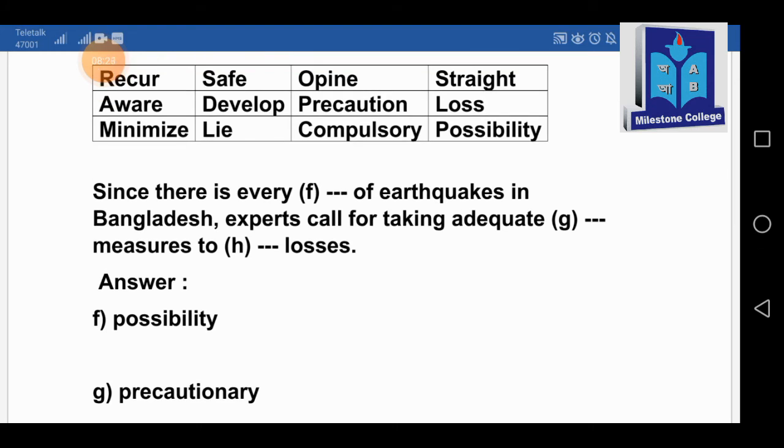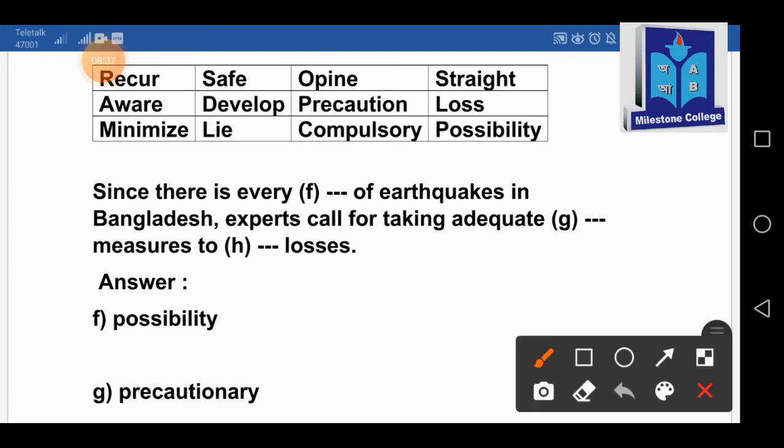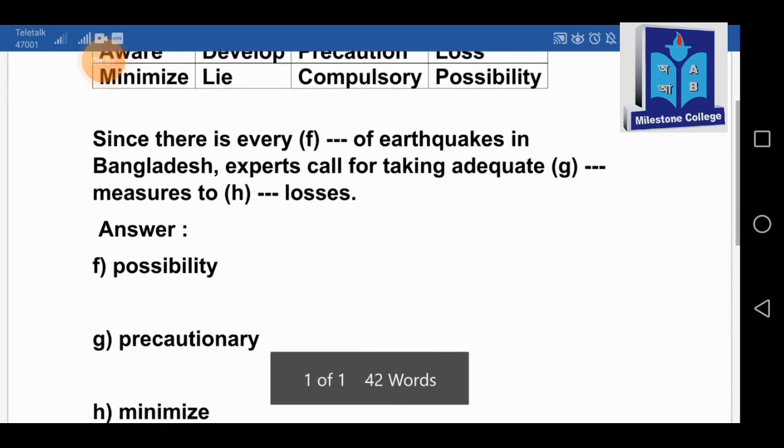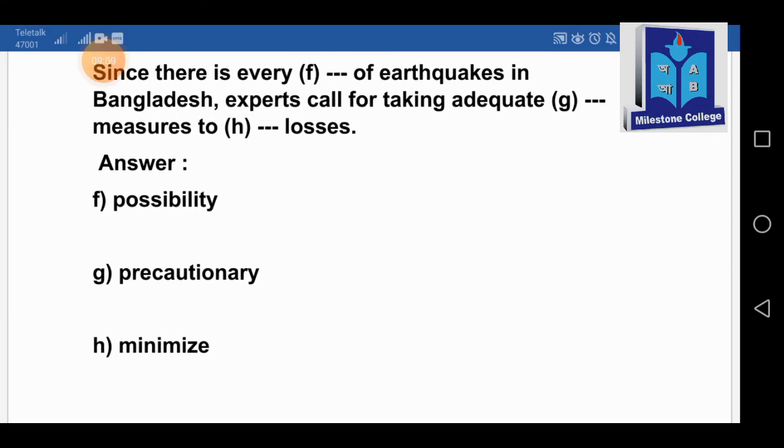Since there is every possibility of earthquakes in Bangladesh, experts call for taking adequate precautionary measures to minimize. So we have got the answer, minimize. No change will be needed there, since we have got the basic verb there, and this verb will take place in this gap without any kind of change. So we have got all the answers there. Let's check it again, all the answers you see at a glance.